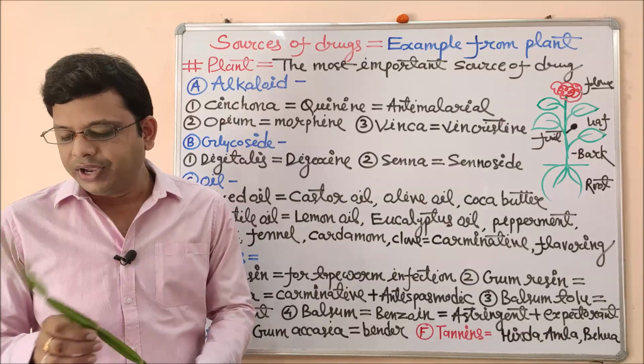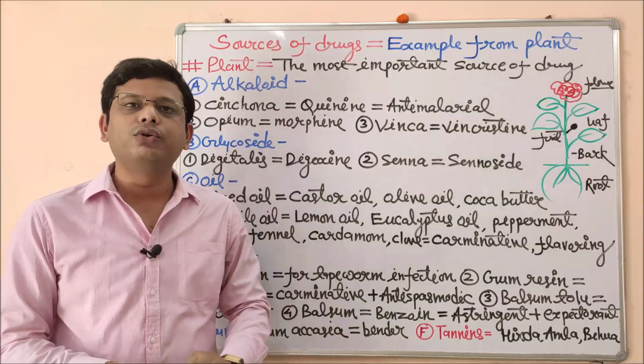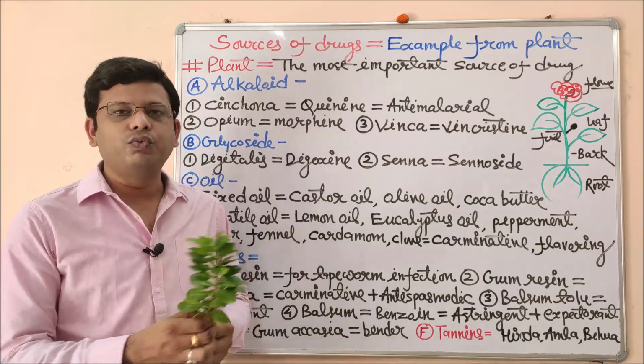Apart from that, we have another plant. This is also Hatjod, but it is without leaf. So you can use both of them. Next plant is very important.